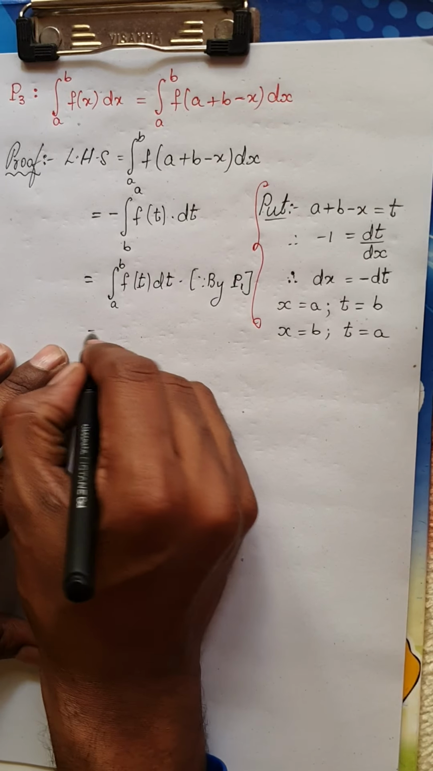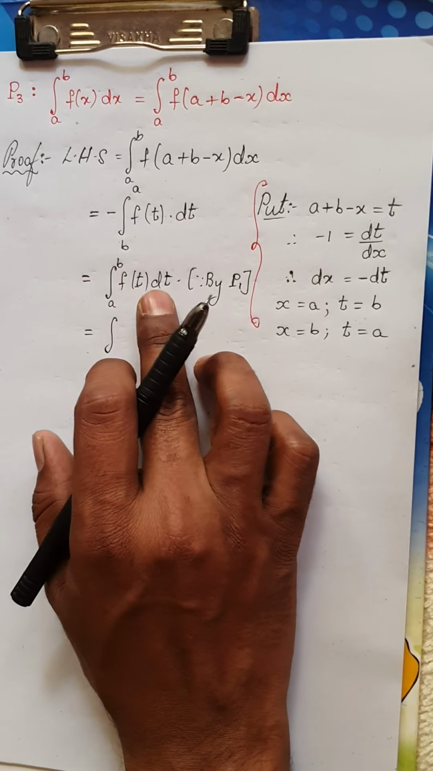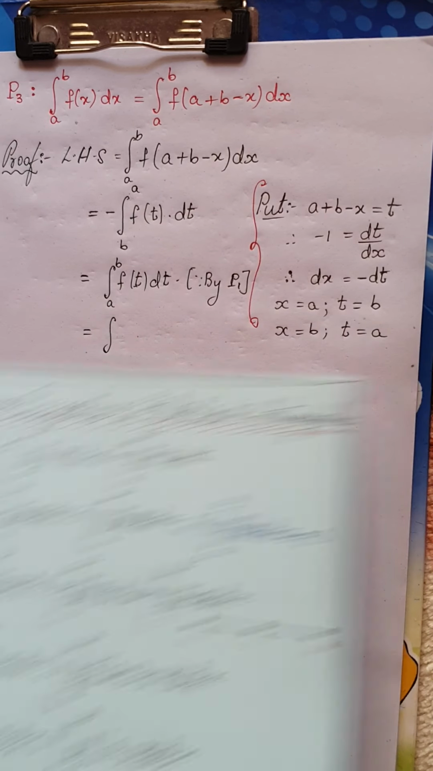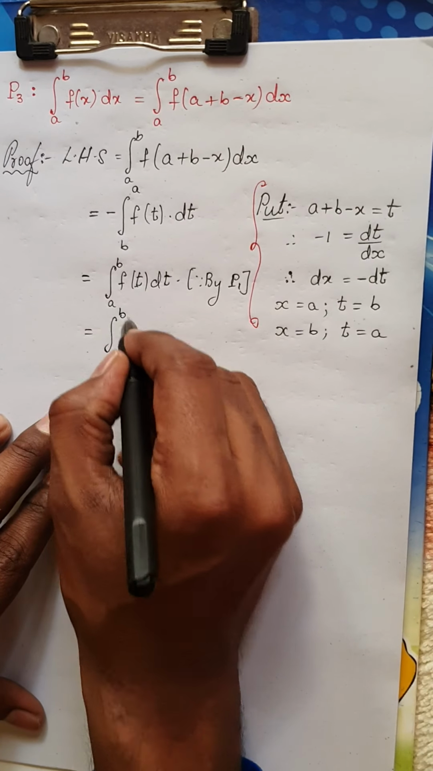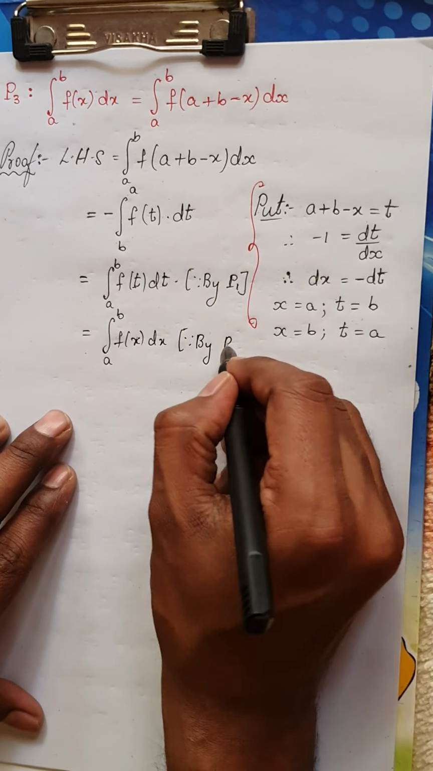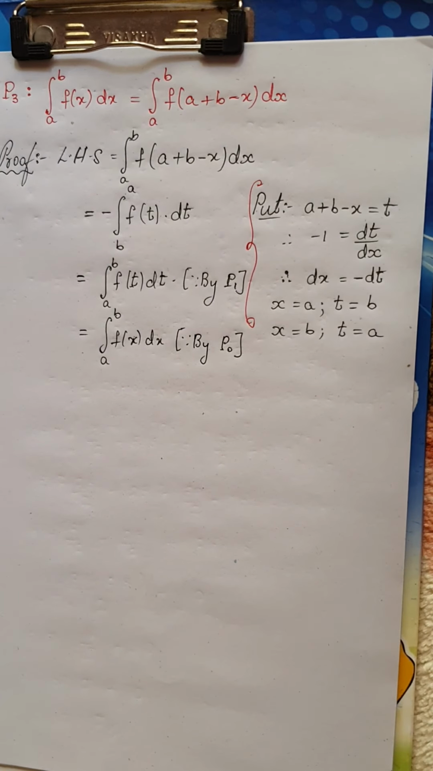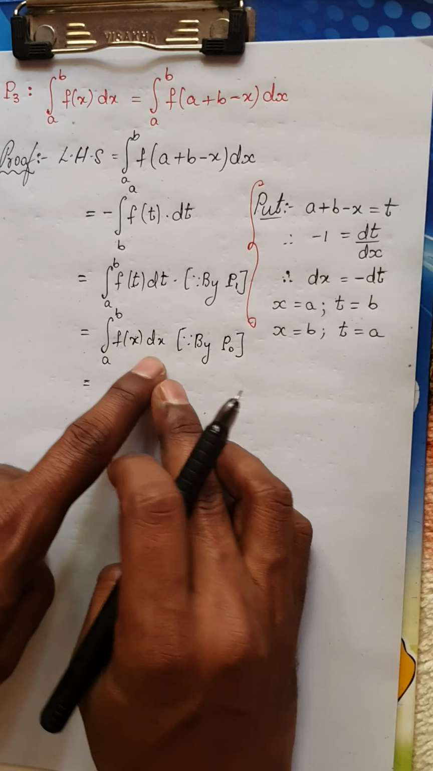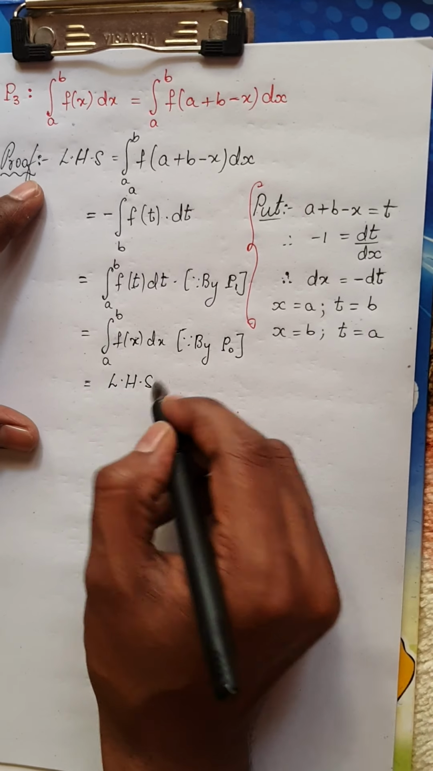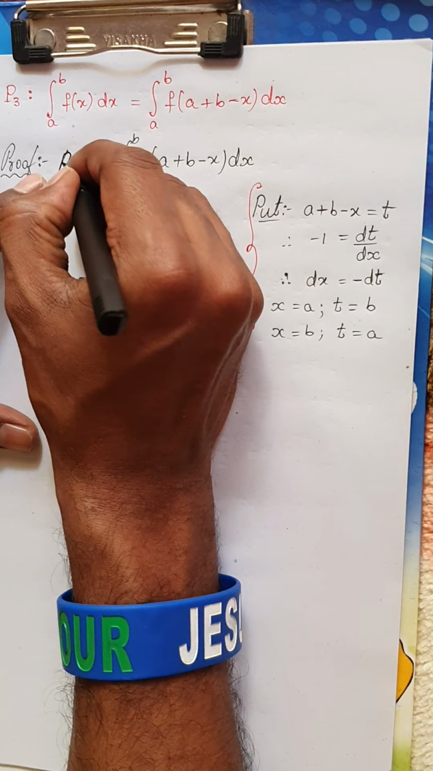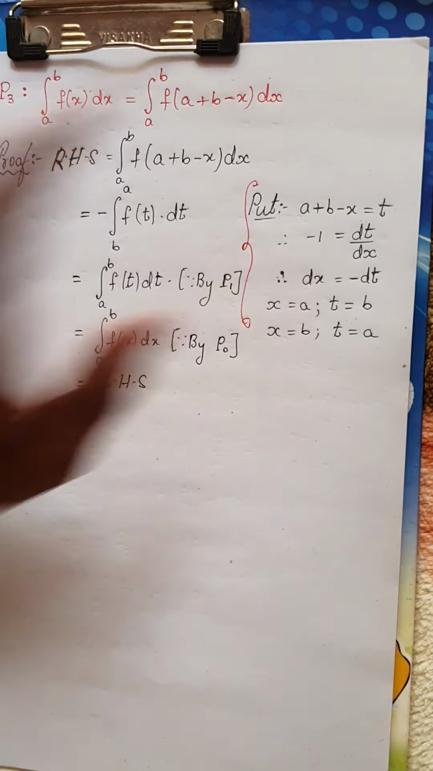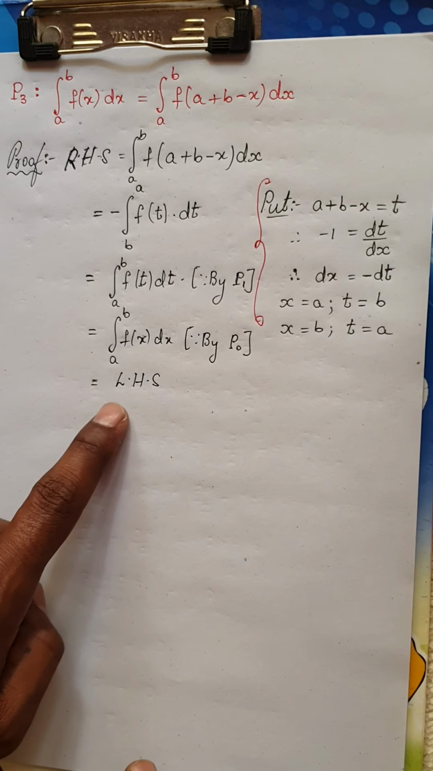Now again, I have a variable here, f of t. Remember, integral a to b f of t can be written by just directly changing the variable. This can be written as integral from a to b f of x dx. This is by using P naught. Now look here, a to b f of x dx is nothing but my LHS. I am very sorry, I have considered the RHS here. So the RHS was integral from a to b f of a plus b minus x dx. I have considered my RHS and I have got the LHS back.